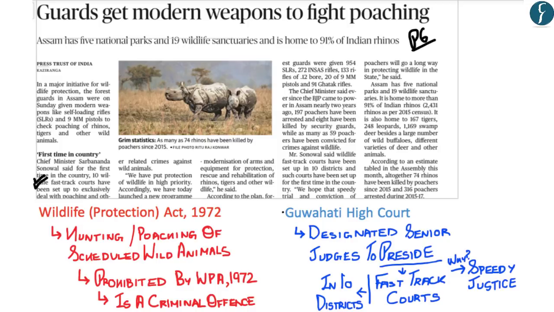Now, fully up till here, you've understood that for the first time in the country, the Guwahati High Court has designated senior judges to preside over fast track courts in 10 different districts of Assam so as to ensure a prompt trial of poachers who have been convicted under the Wildlife Protection Act of 1972. Now, with this, we move on to our next article.